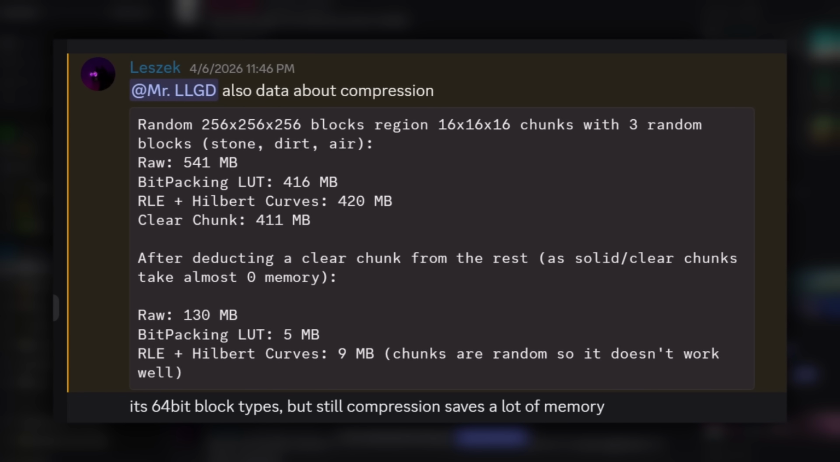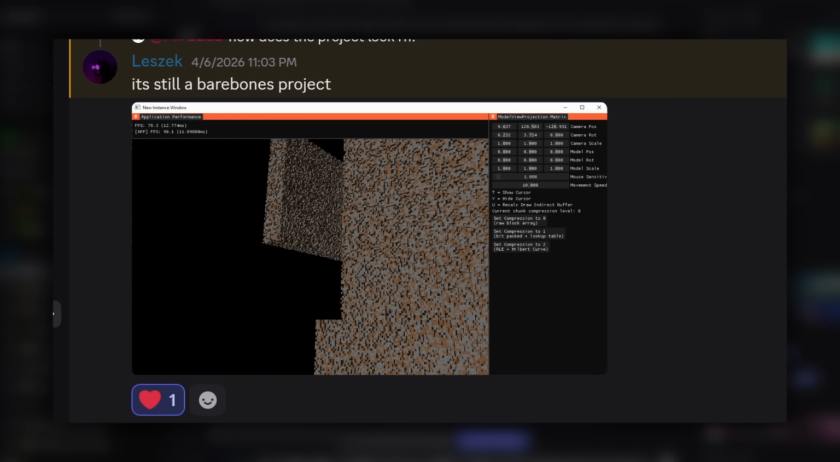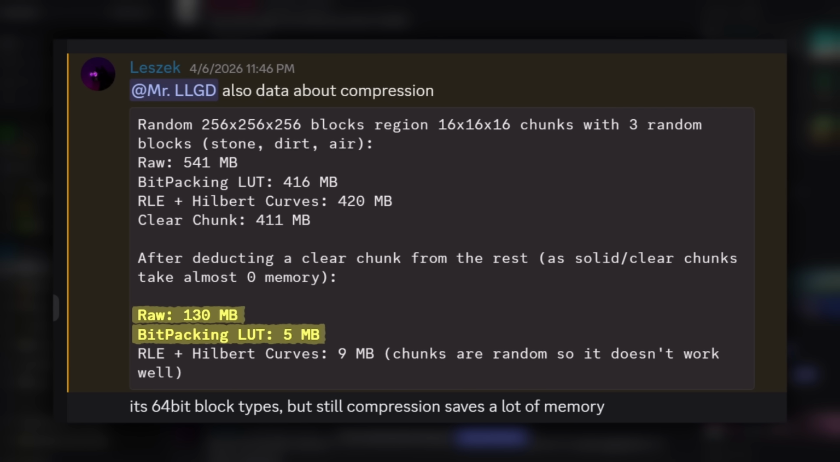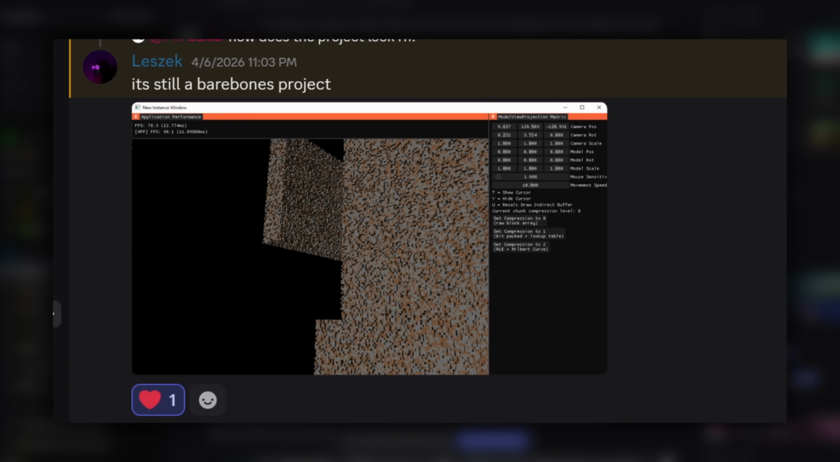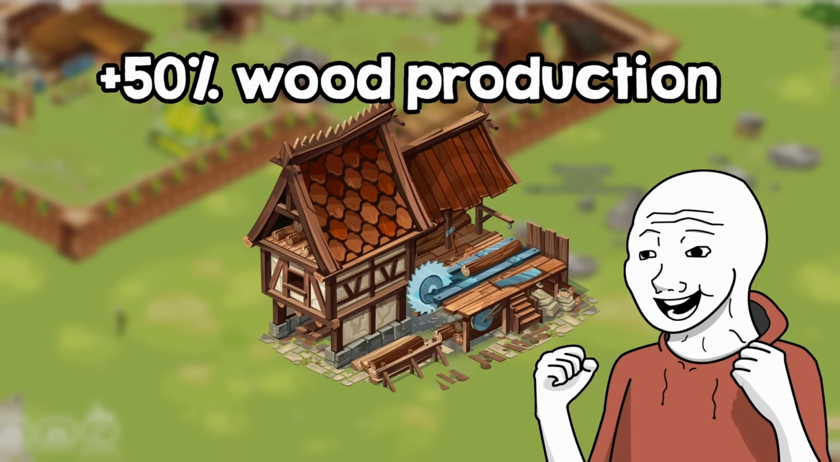I have a super interesting example from my Discord server. This guy started making a Minecraft clone, and he made an optimization to heavily compress the chunks, from hundreds of megabytes to only a few megabytes. That's quite an insane optimization. But is it a good thing or a bad thing? Well, it actually depends. Similarly to the lumber mill building example, let's think for a second about this optimization.